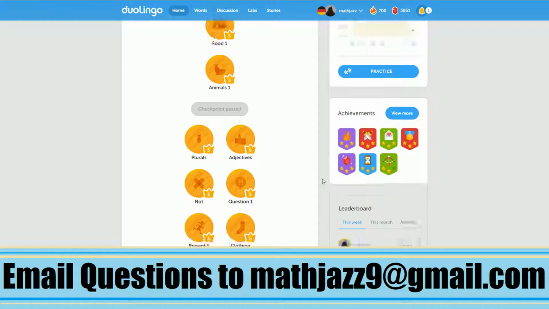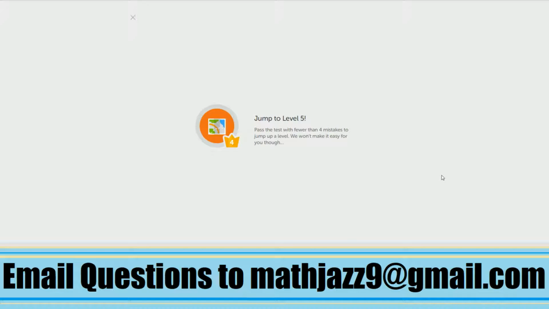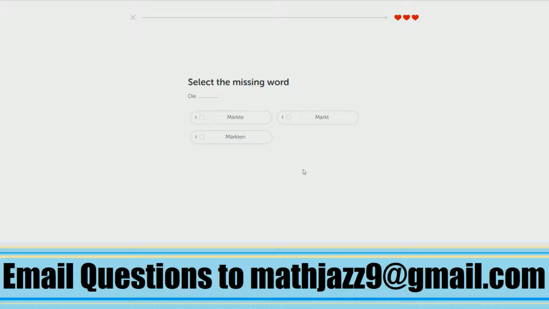That brings us up a third of the way there for today. Okay, so it looks like we're getting into the plurals of the words that we had in the previous lesson. So it was der Markt was the singular, and this is die Märkte, the plural.